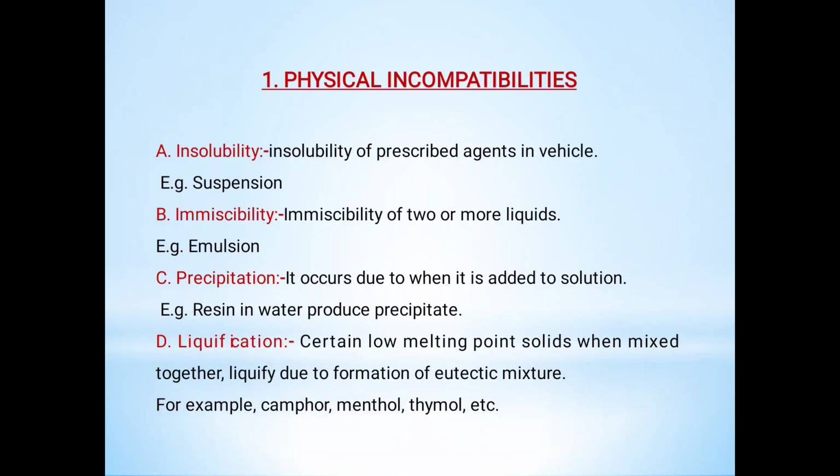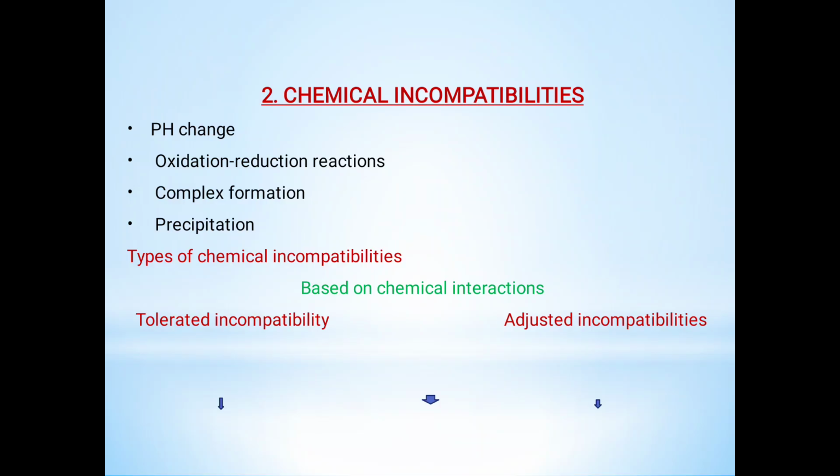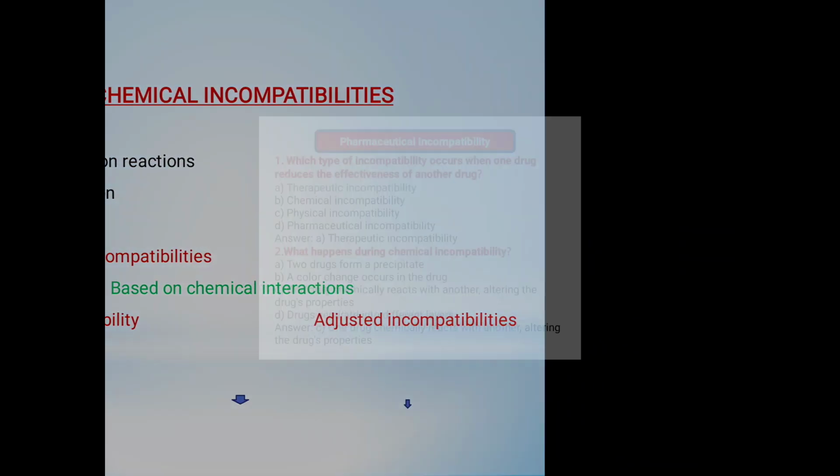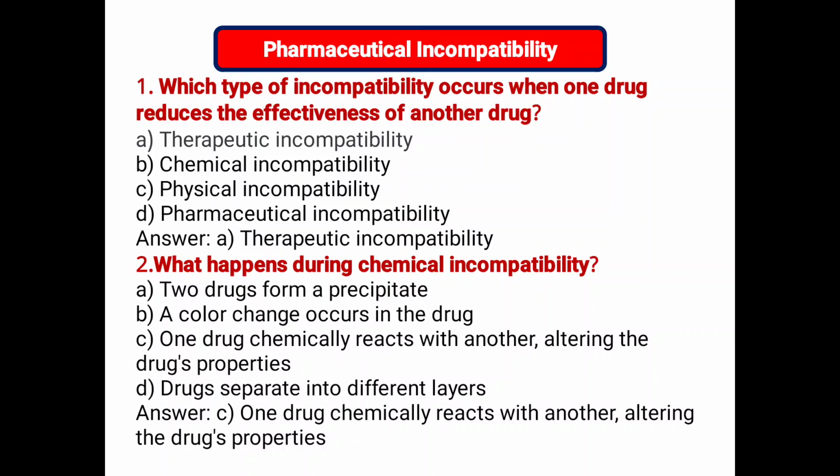Chemical incompatibility: pH change, oxidation, reductions. Types of chemical incompatibility based on chemical interactions: tolerated incompatibility and adjusted incompatibility. Questions asked: which type of incompatibility occurs when one drug reduces the effectiveness of another drug? Chemical incompatibility occurs through oxidation and reductions. Physical incompatibility occurs through immiscibility, insolubility, liquefaction. But for this question, it is the therapeutic incompatibility.